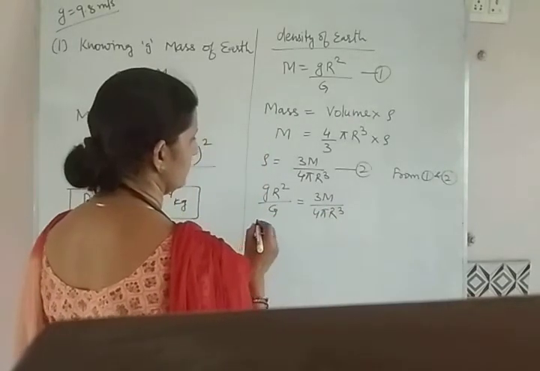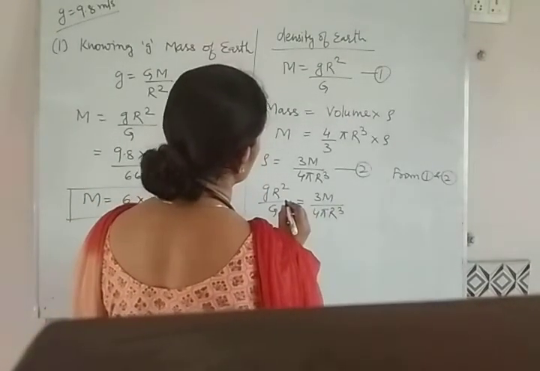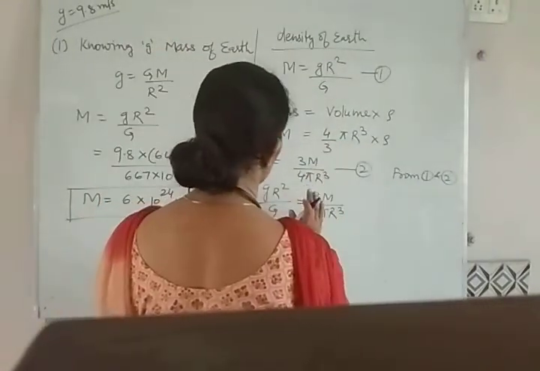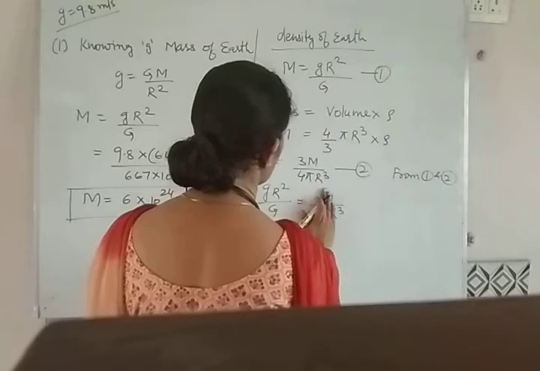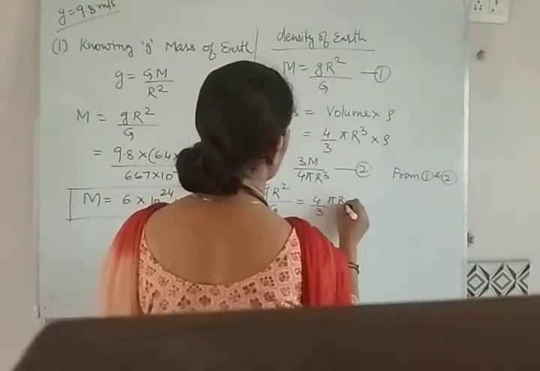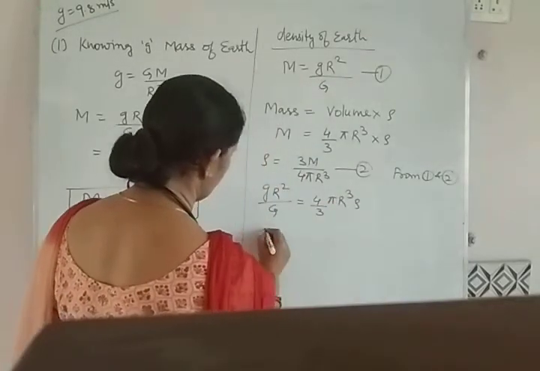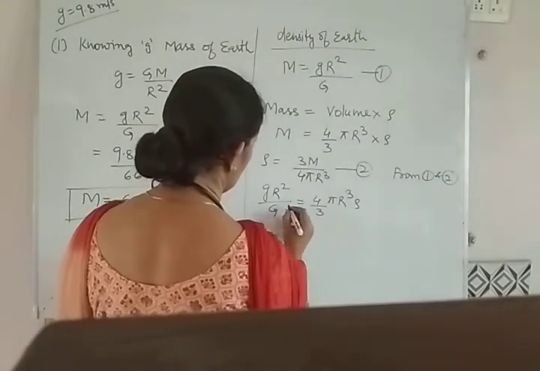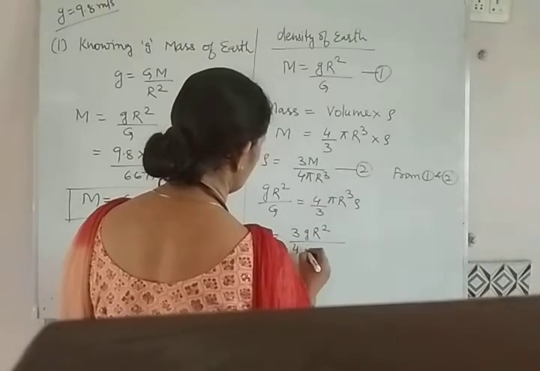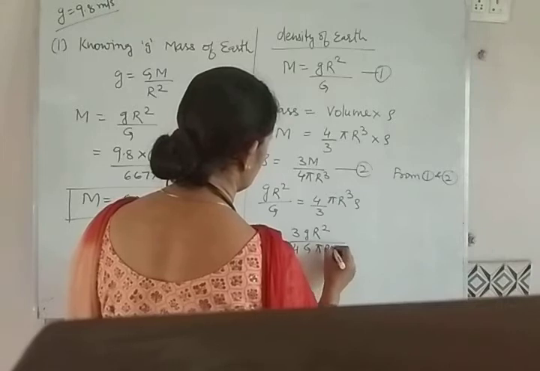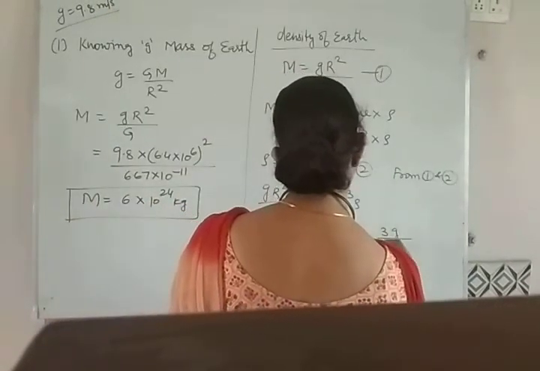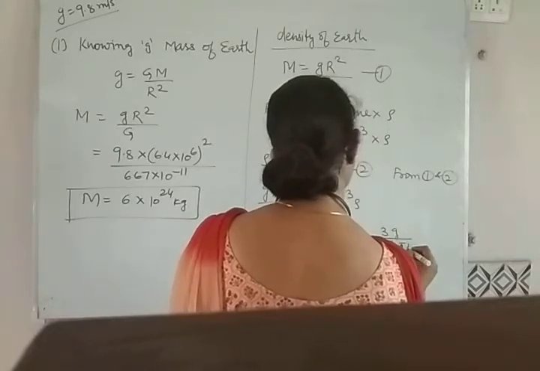You can calculate rho from here. You have to put the value of mass, which is 4 by 3 pi r cube into rho. From here you can calculate rho. This is 3 g r square by 4 capital G pi r cube, and you will have 3 into g by 4 capital G pi r.